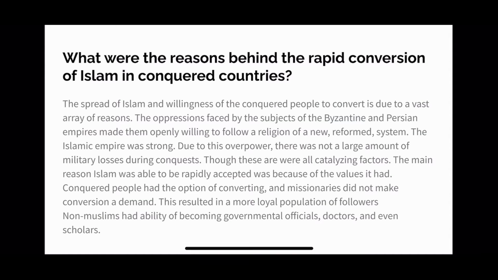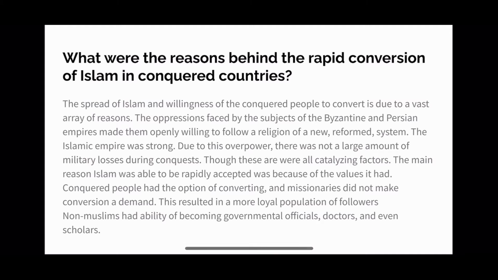However, one must recognize that the key factor behind these rapid conversions to Islam by the conquered people in these lands was the missionaries. Whether we're looking at the Sufi missionaries or the normal military missionaries, missionaries were not necessarily forcing people to convert to Islam, which is what made it such a beautiful religion to those who were oppressed at the time.